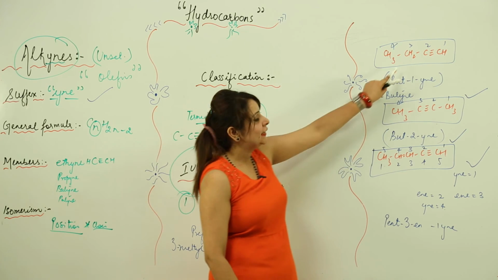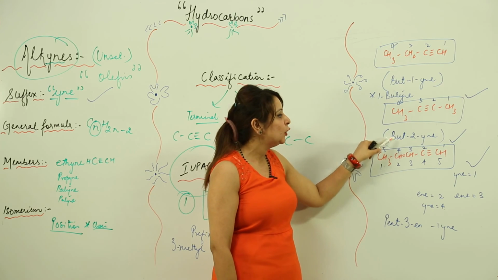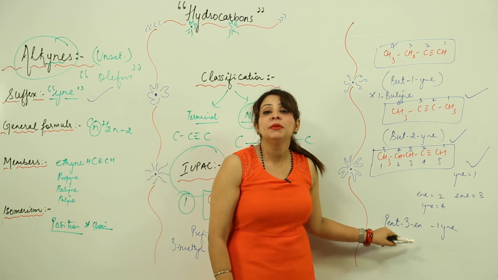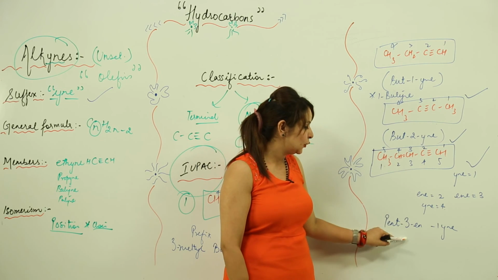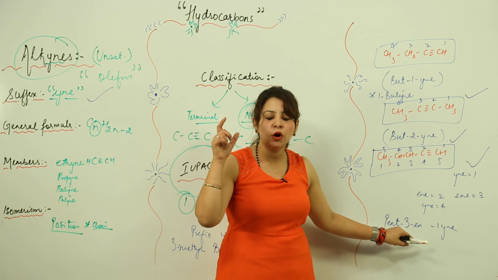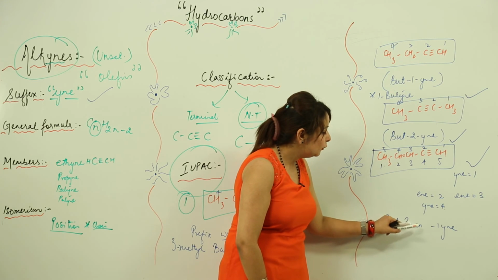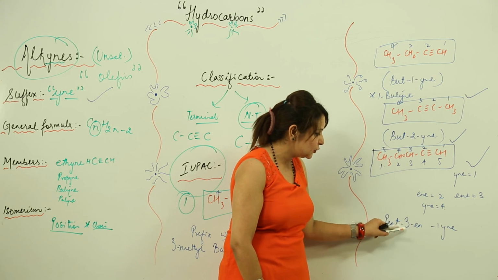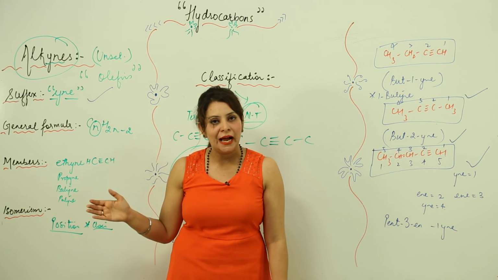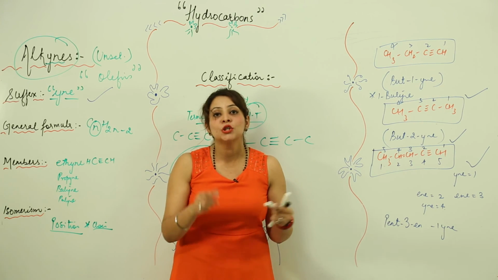As I was discussing in the previous question, I told you that you can call it but-2-yne or you can call it 2-butyne. But don't follow this pattern in this question, because it includes 2 primary suffixes, right? So it is always better to write in this way, following the alphabetical order, in which I indicate the E alphabet first with the position and then the Y alphabet with the position. So this is the basic introduction of the alkynes. Now we are going to start with the important thing, that is the preparation of alkynes. So just look at the board.